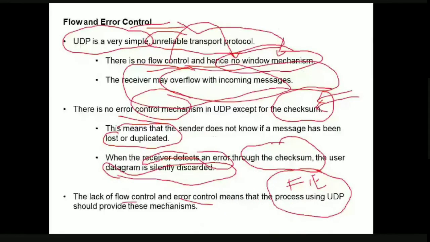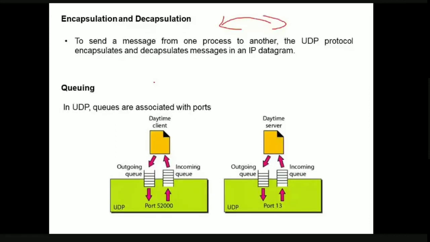The next concept is queuing. In UDP, communication between process to process happens with the help of port numbers only, right? Here in UDP, the ports have queues, that is, queues are associated with ports. Let us see why a queuing mechanism is required when we are discussing process to process communication.